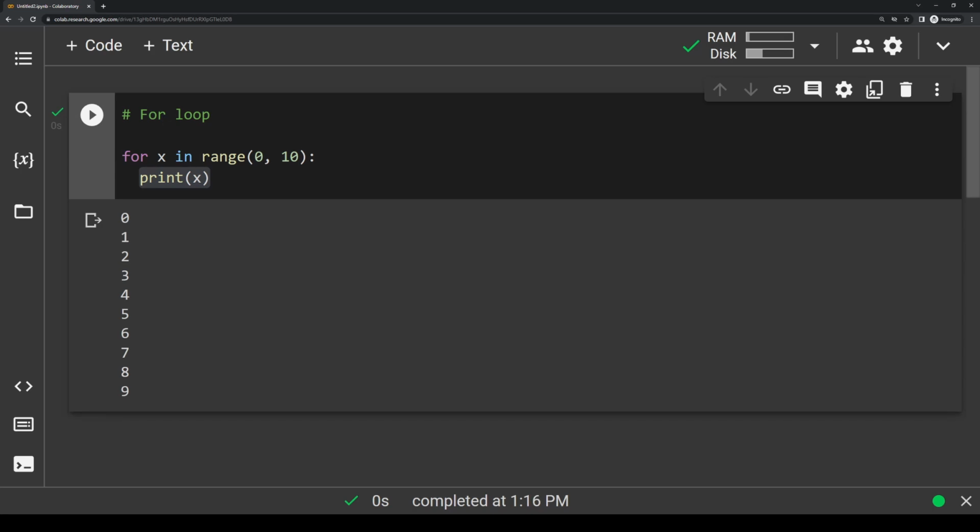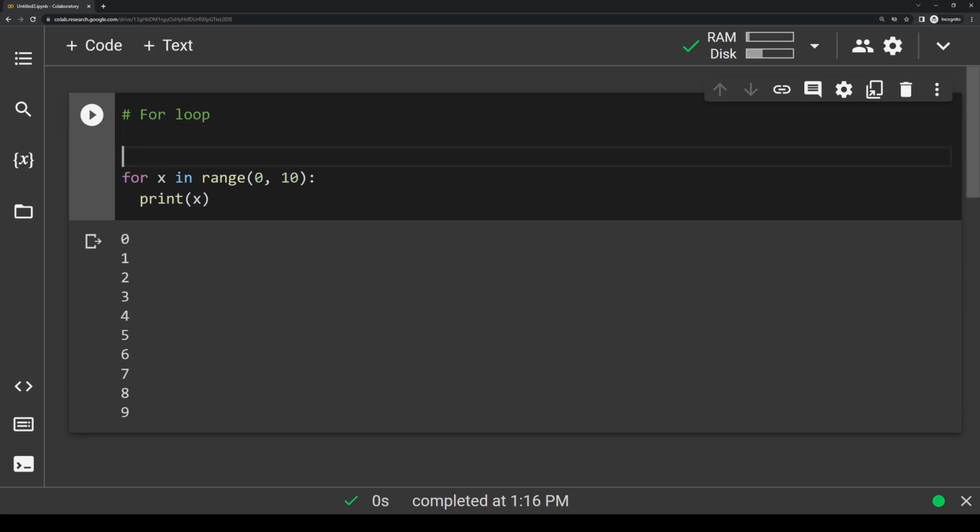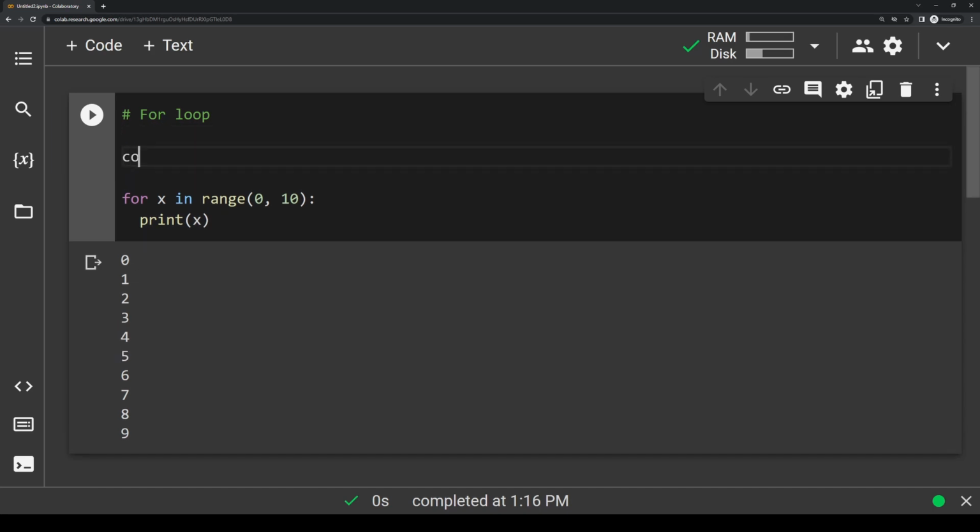In our case, we're just printing out the item in the range, but we can have as many lines as we want, and we can do literally whatever we want inside the loop body. So above this for loop, I'm going to make a new variable, call it count. And I'm going to set this equal to 0.